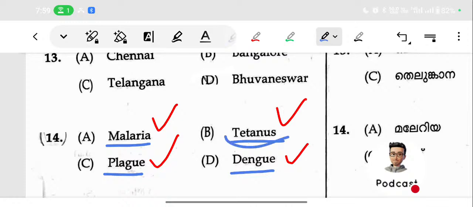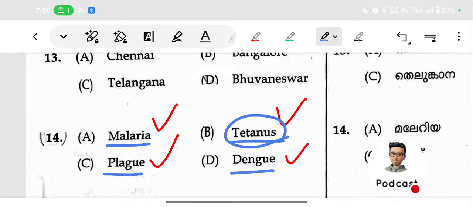Yes, tetanus is an odd one. So tetanus is an odd one. Can you find out a reason? Can you find out any common reason connecting the other three? Why did you give tetanus as an answer? What is the reason? Is there any particular reason?